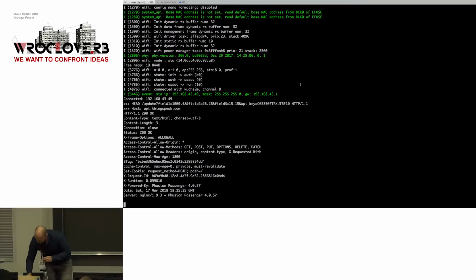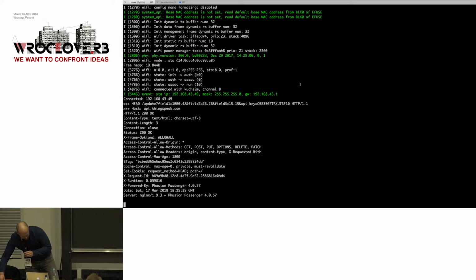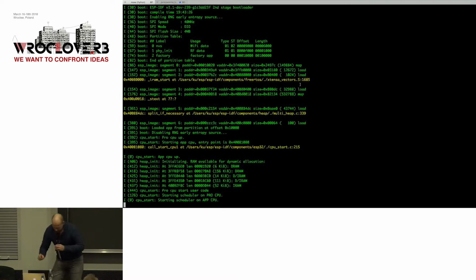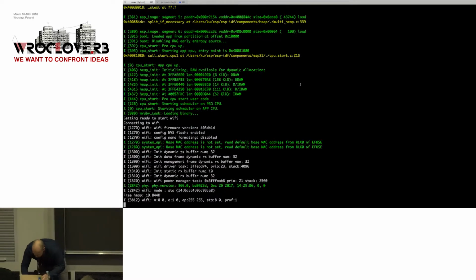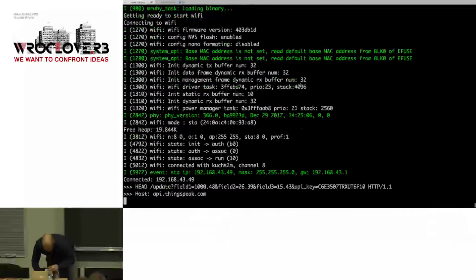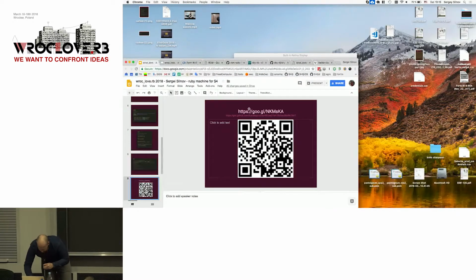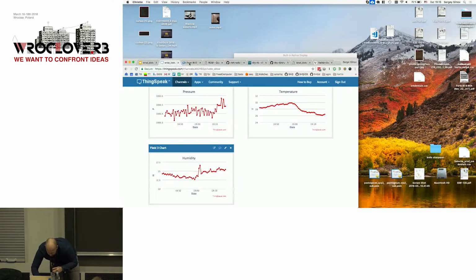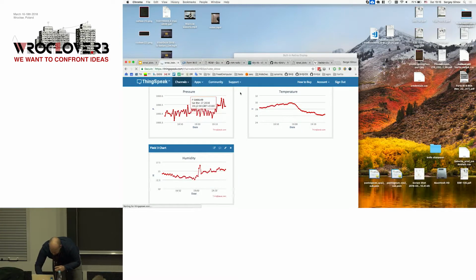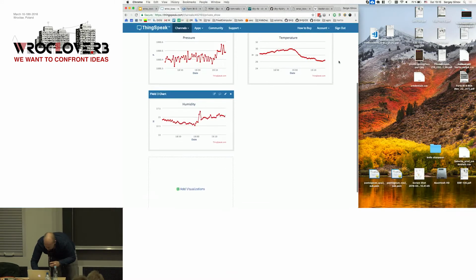I think it's small demo time. I will restart my controller. Now it connects to Wi-Fi and sends data. Okay, let's take a look at how it looks.